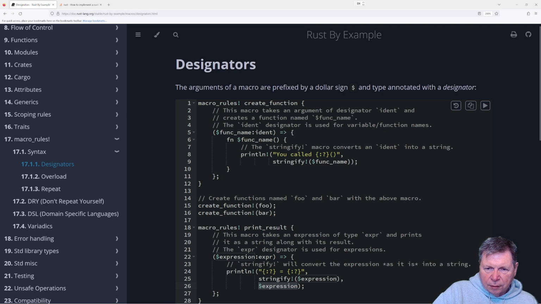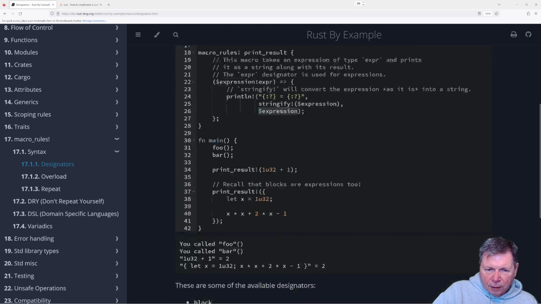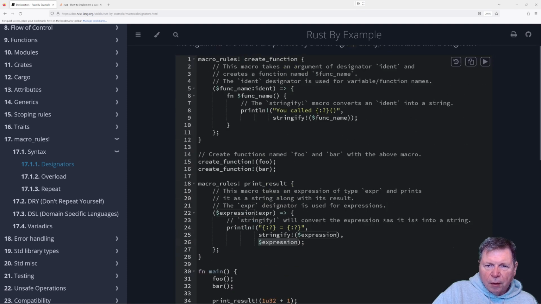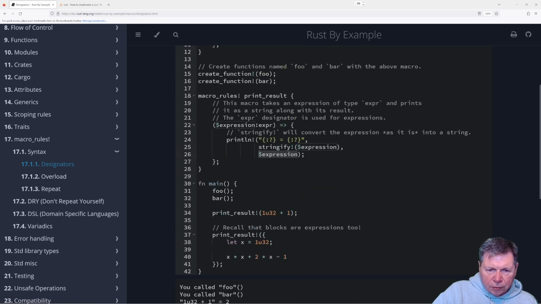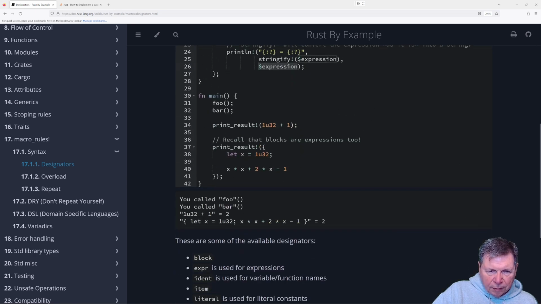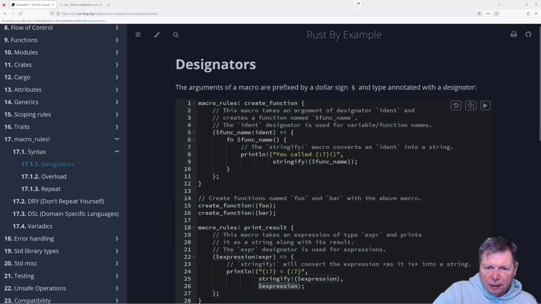You called... where did... no, you called that. So those double quotes here are because stringify is turning the function name into a string, including the quotes. Interesting.